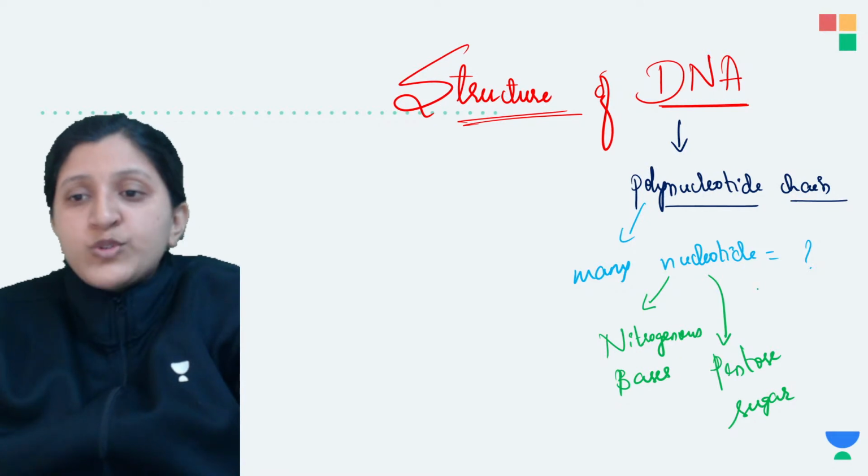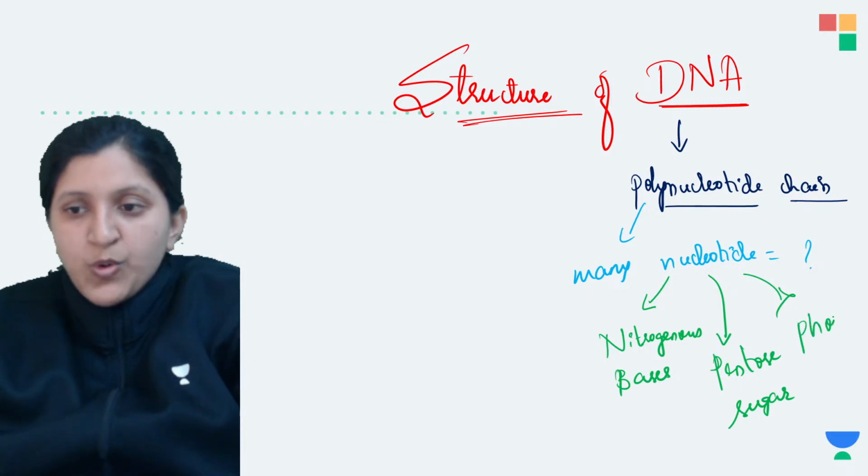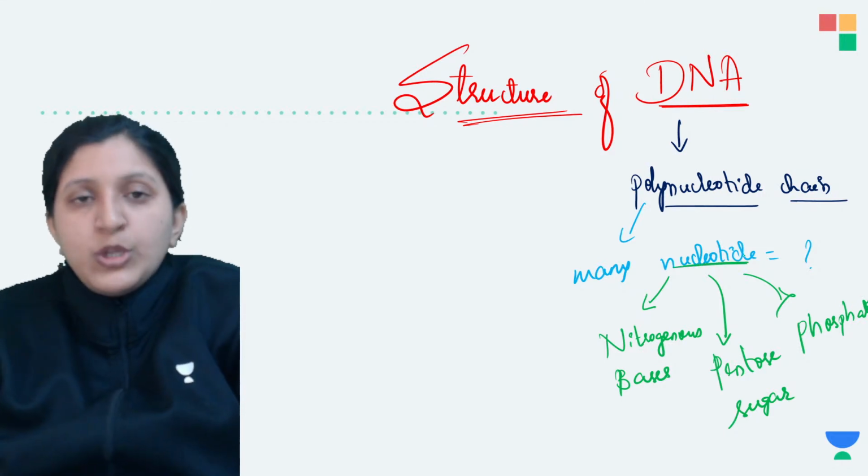Then you can also find a pentose sugar. And then there is a phosphate group. All these are the components that you can find in a nucleotide.